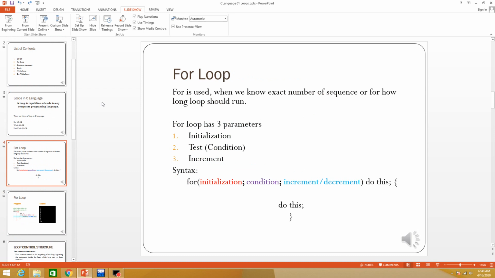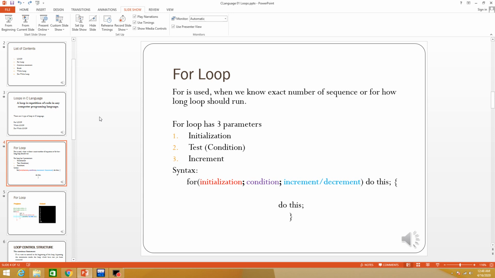In C language there are three types of loops: for loop, while loop and do while loop. What is a for loop? A for loop is also a repetition of code, and the for loop is best used when you know the exact number of times or how long a loop should run. For example, if you want to print numbers from 1 to 100, then in this case you know the limit is 100. So if you know the limit, then you must use for loop.